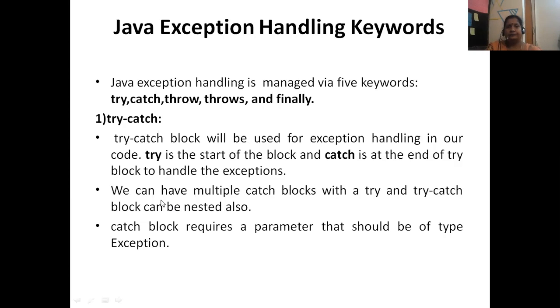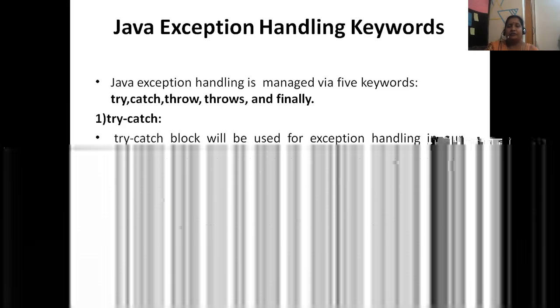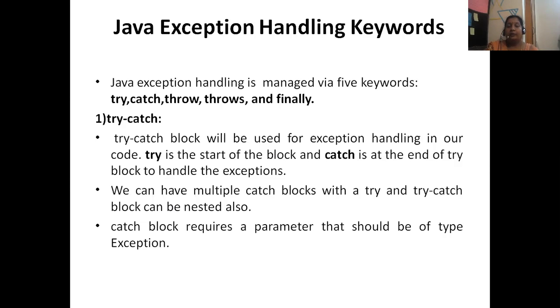Suppose I have one suspicious code. It may create a problem during execution. I can put it in try, but I don't know whether only one catch is enough to handle it. I have two or three ideas which will be helpful to handle this exception. So based on the problem, the proper catch should be chosen and it has to be handled like that.